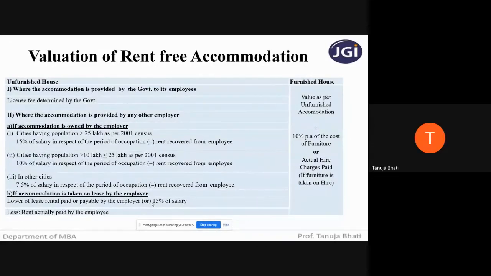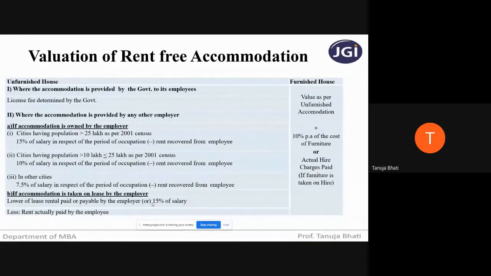Now, suppose the employer is providing accommodation to an employee in a hotel. Many times, companies have branches all over India. So suppose Bajaj has its headquarters in Pune, and it is transferring one employee for some one month of work or 45 days of work to the Bangalore office. So it is providing that employee a hotel stay.